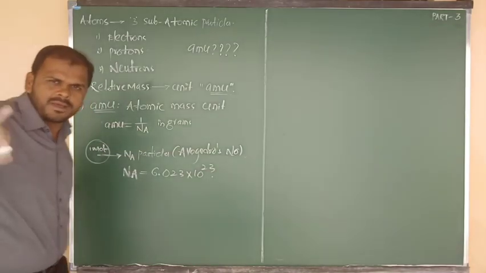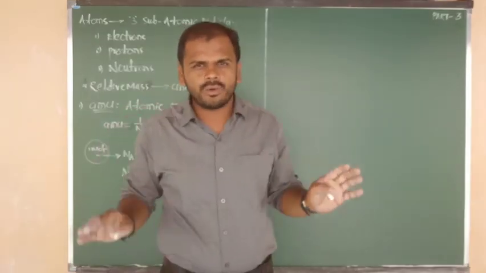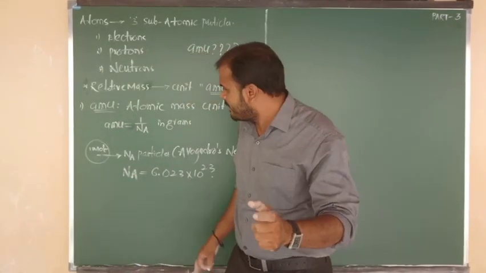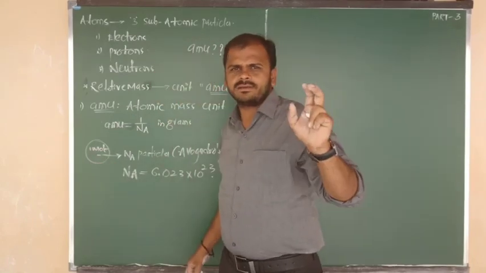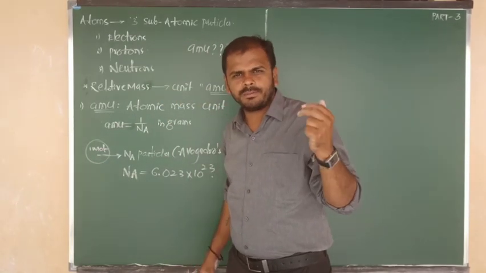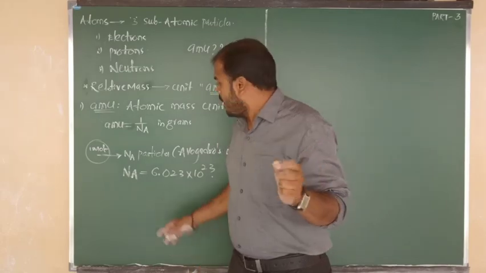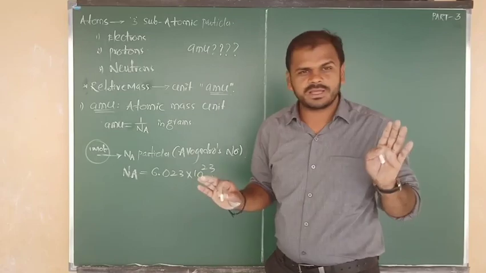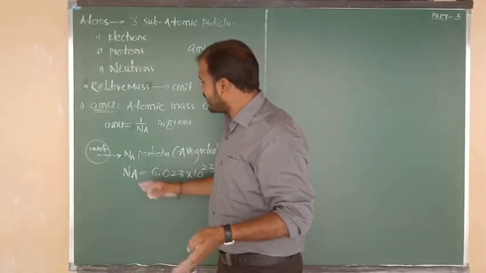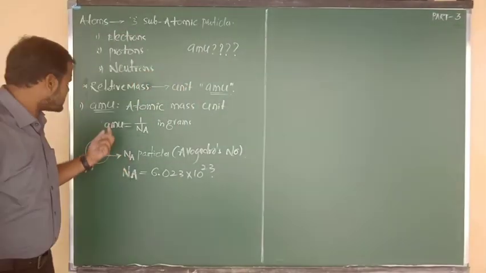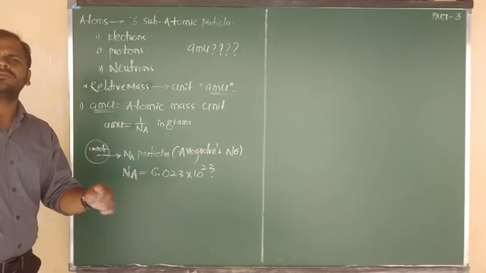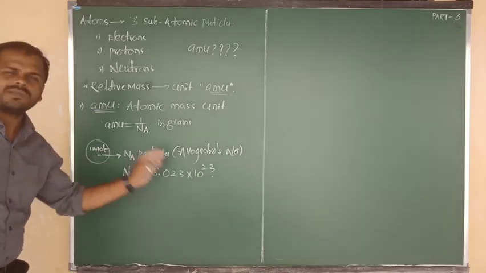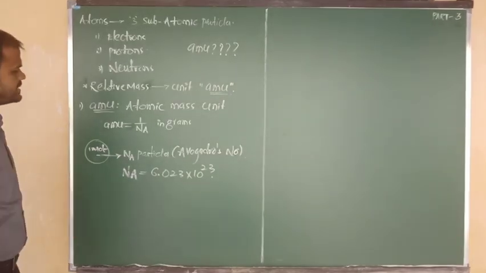Each and every member, kindly I am requesting you, you should remember this data. What is meant by Avogadro's number? 1 mole of any substance, maybe gas or liquid, whatever that may be, should contain Avogadro's number of particles. For example, Avogadro's number of electrons, Avogadro's number of protons, whatever the information, we have to make it equal to Avogadro's number. This is the universal fact. Listen carefully.